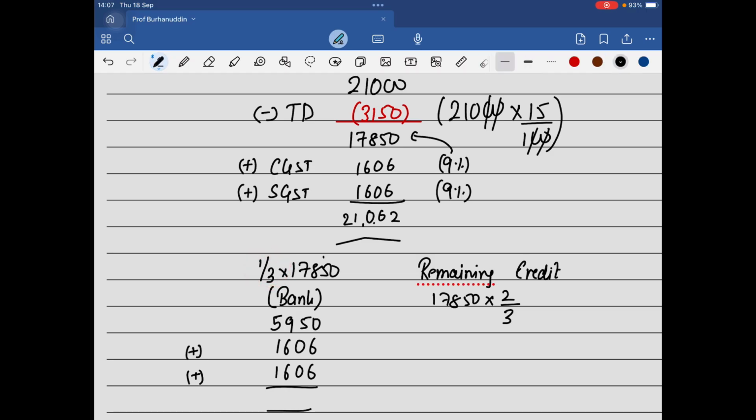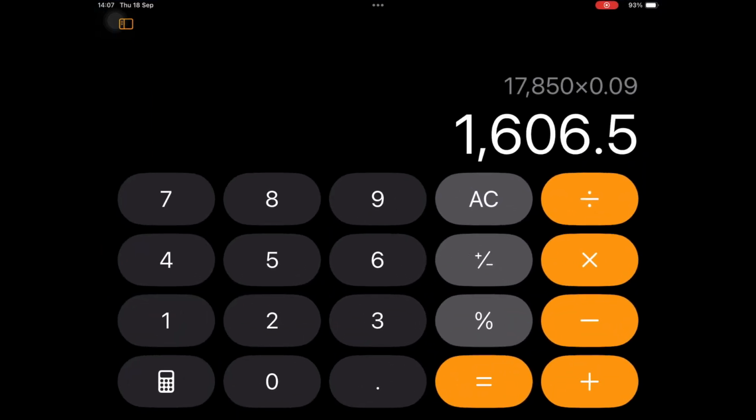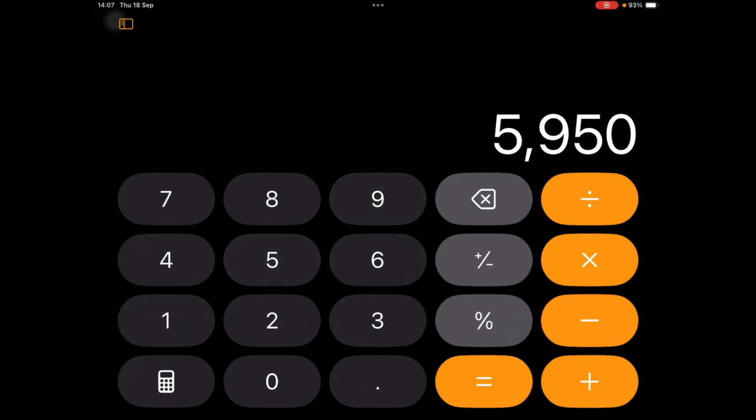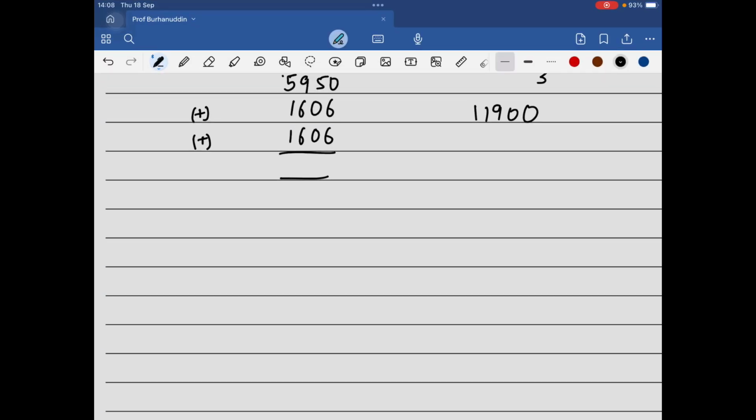Or you can take the double of 5950. So the answer is 11,900. Do you understand this?